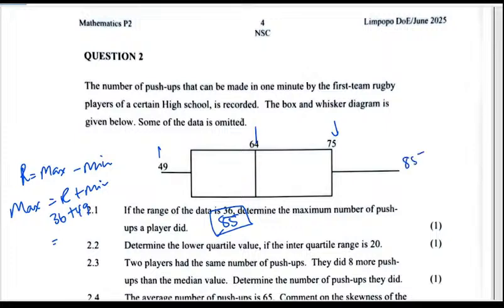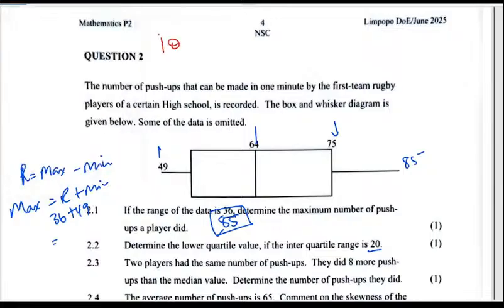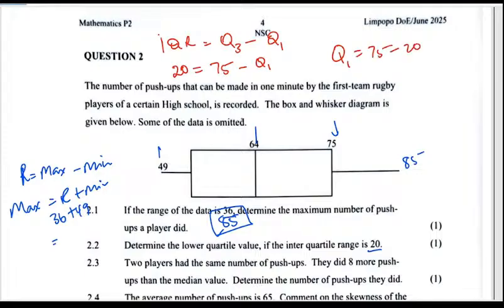Then determine the lower quartile value if the interquartile range is 20. We know that the interquartile range, IQR, is Q3 minus Q1. So if that is 20, our Q3 is 75 minus the Q1, which we don't know. So switch positions, meaning Q1 is going to be 75 minus 20, which is 55.